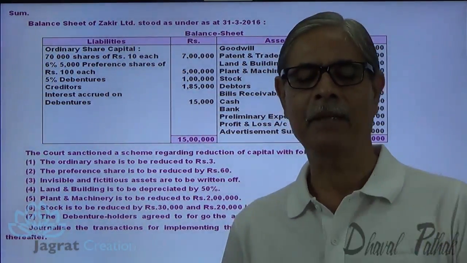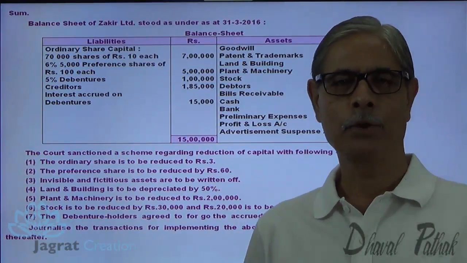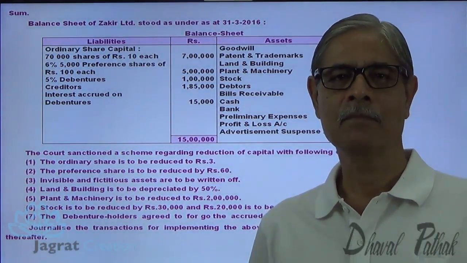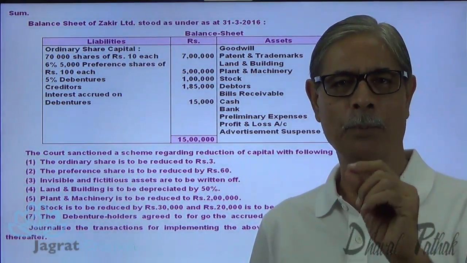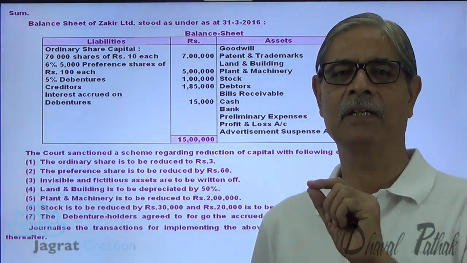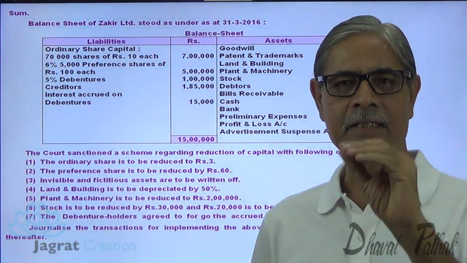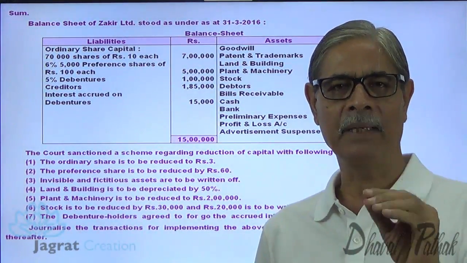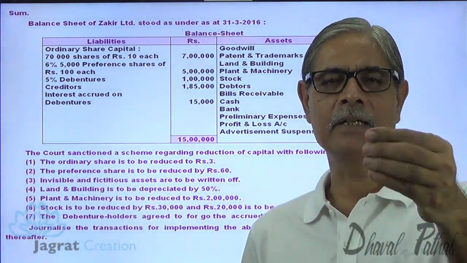Now, what is this capital reduction? You know very well that in case of sole proprietorship, if loss occurs in any year, it is deducted from capital, means it is written off against capital.